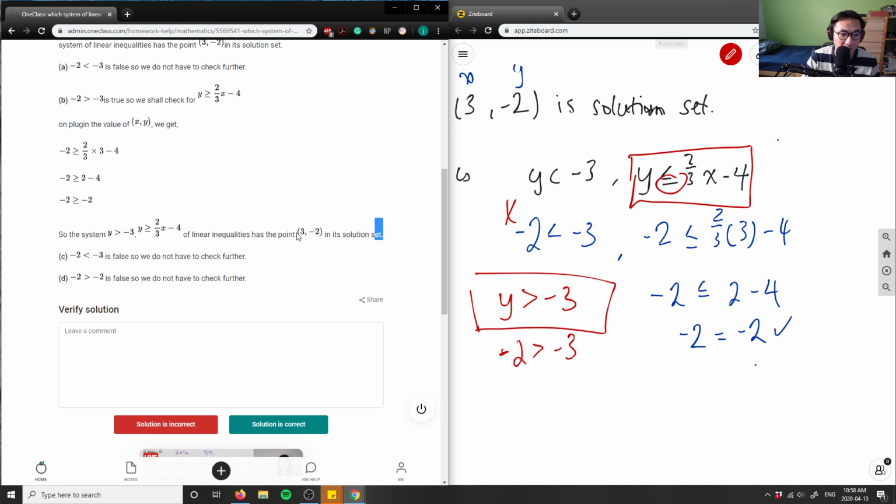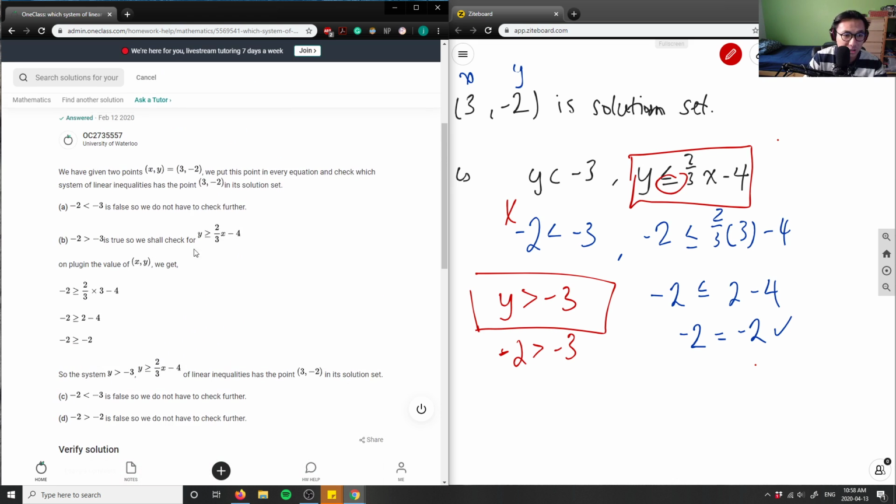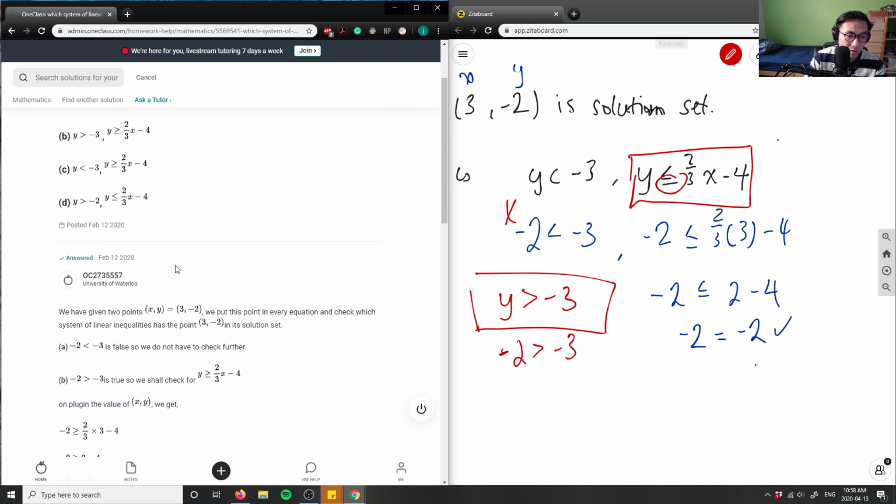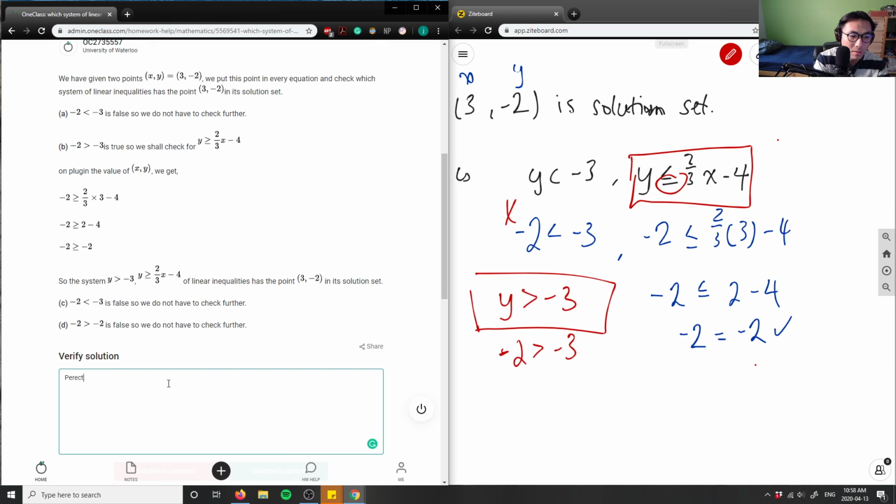So that's great. And this here, they plugged it in, so it's fine. They did the same logic as I did, and they only checked for this first condition here. So I'm going to say here, perfect solution and good logic.